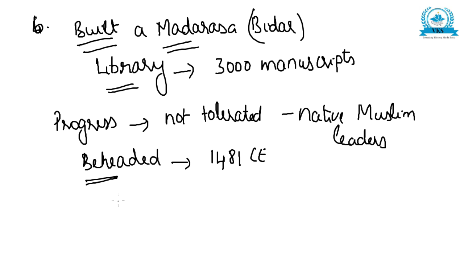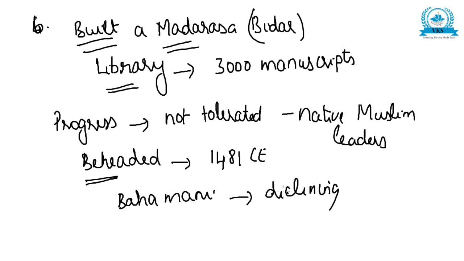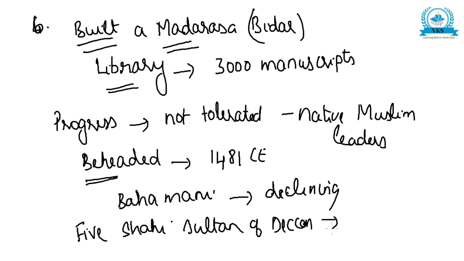The Bahmani kingdom slowly started declining after his death, because he had played a very important role in its development. And when the Bahmani Sultans declined, the 5 Shahi Sultans of Deccan declared their independence.